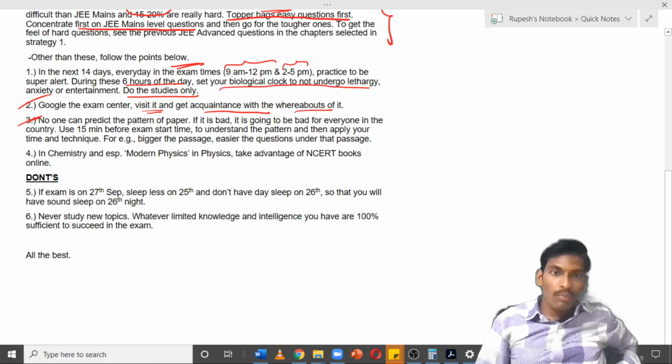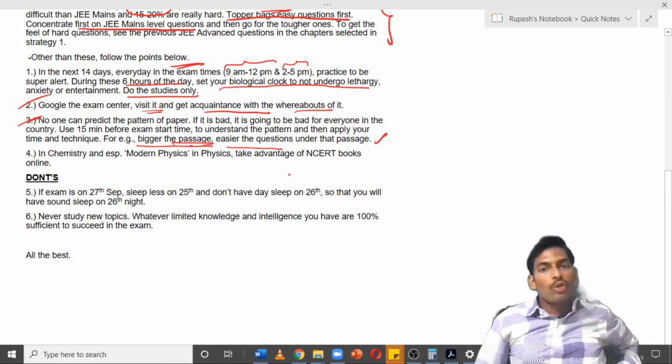For example, if you see more passage questions, you should not worry that the passage is bigger and you have to read the passage. If you see the passage questions in the trend of the last few years, the bigger the passage, the easier will be the questions under that passage. So this kind of technique is required.